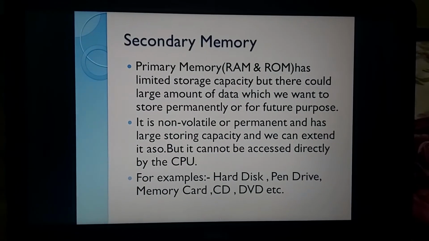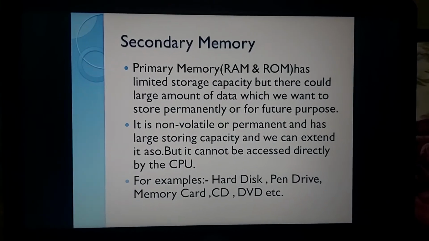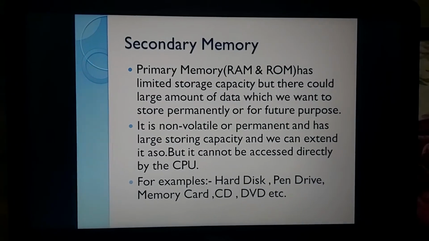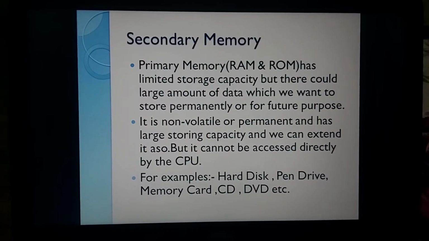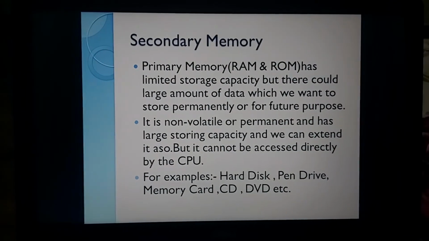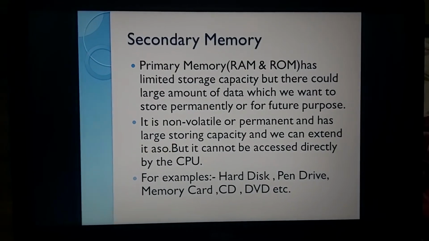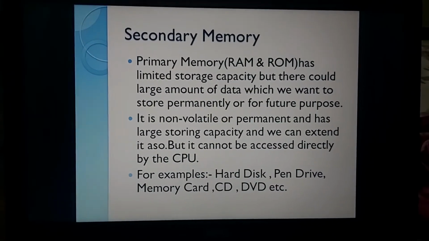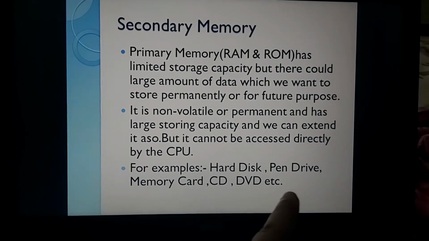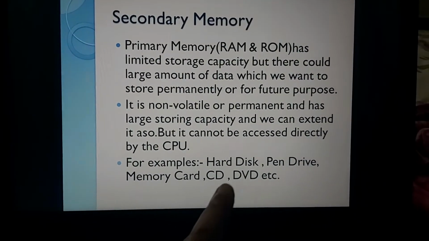When something happens automatically, that comes under primary memory, because primary memory deals directly with the CPU. How the computer will start up, that all happens automatically. Being a user, I just need to press the on button, right? But secondary memory is in the user's hands. For example, hard disk, pen drive, memory card, CD and DVD.